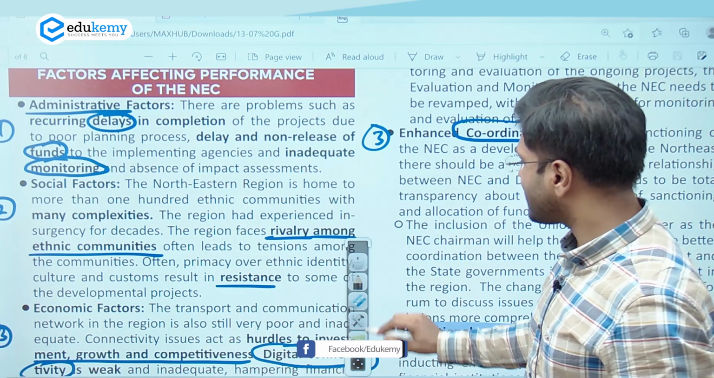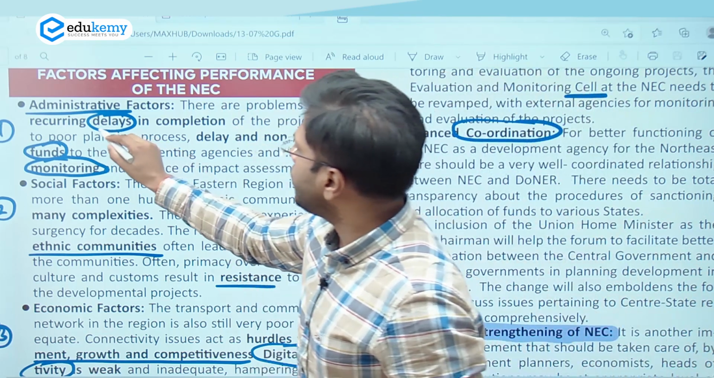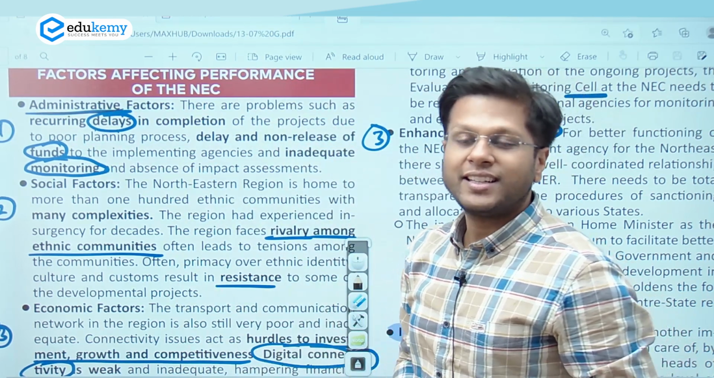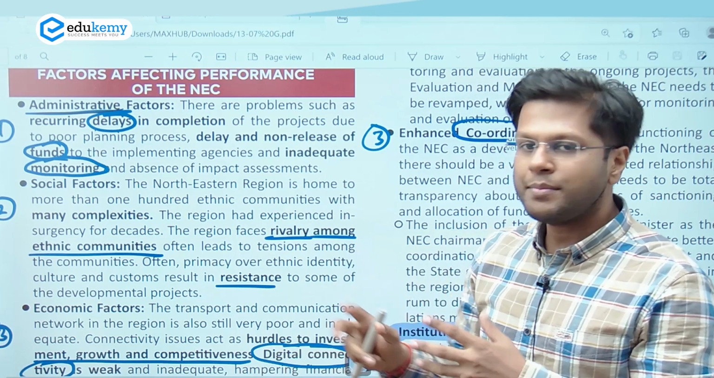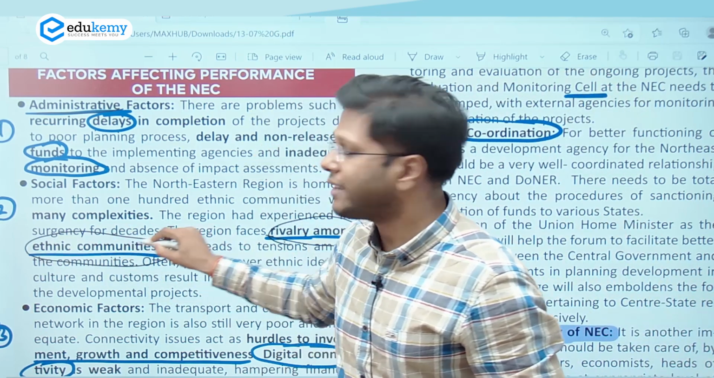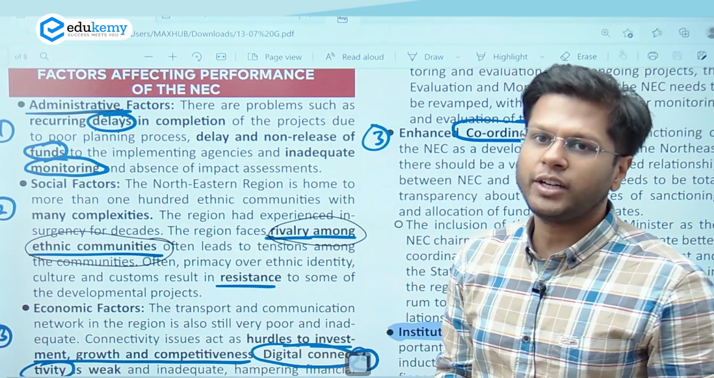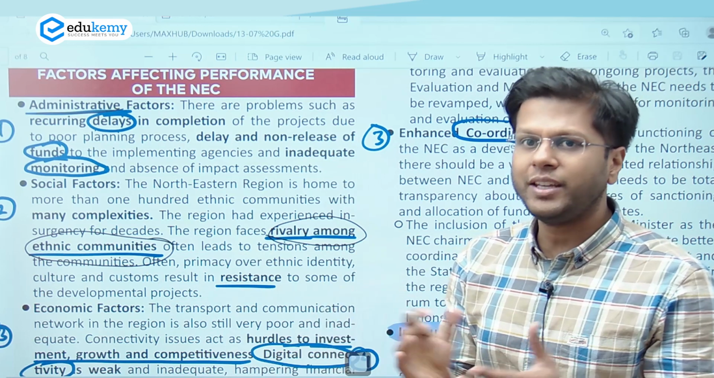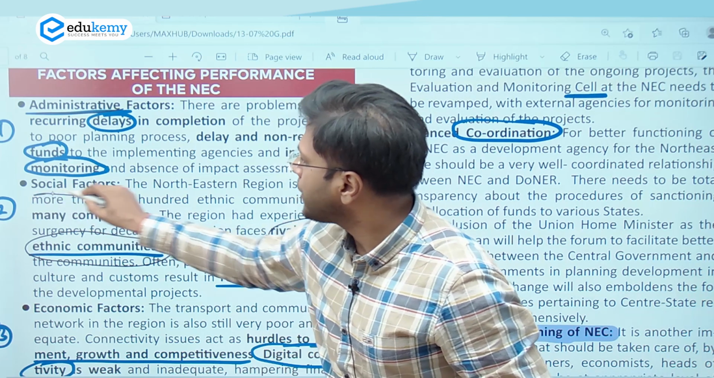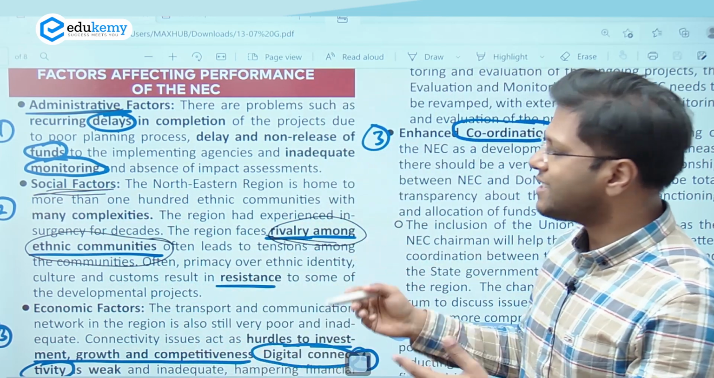So what are the delays? What are the lags? Factors which affect the performance of Northeast Council. See, first of all is administrative factors, which include the finances, the delays in the project, the accountability, right? So these are some important factors. The second one is rivalry among the ethnic communities. Because of rivalry among states, for example, inside Nagaland itself, there are so many communities. Inside Manipur itself, we have so many tribals and they have all different aspirations. So these social factors also impede, stop the progress of Northeast Council, right?